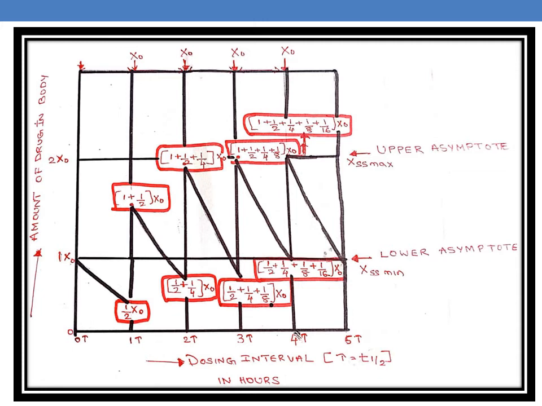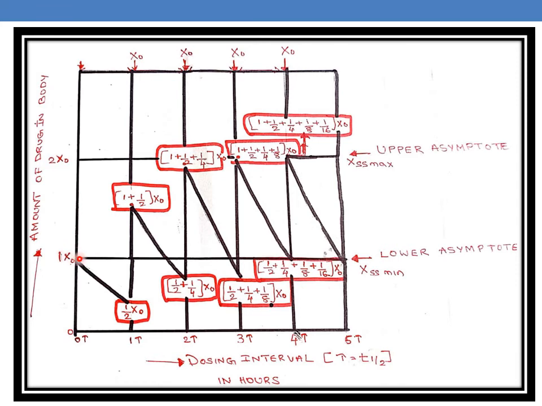So here is the graphical representation of drug accumulation in the body. The x-axis represents the dosing interval, which is nothing but tau, that is the T half of the drug, dosing interval in hours, whereas the y-axis represents the amount of drug in the body.